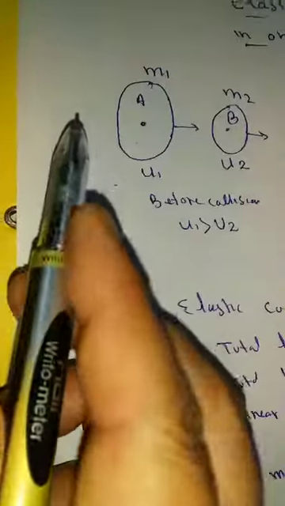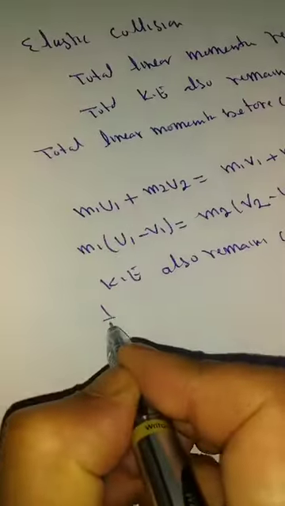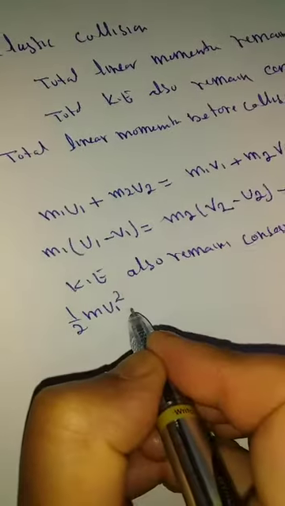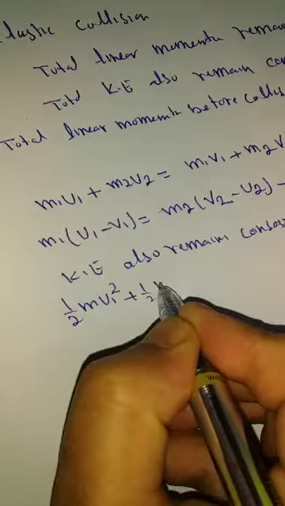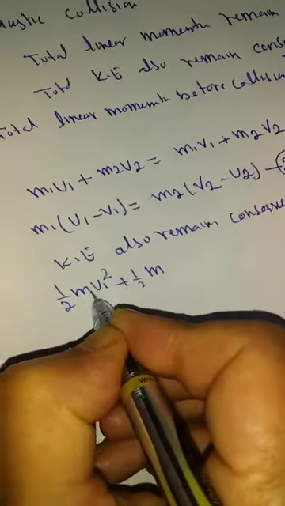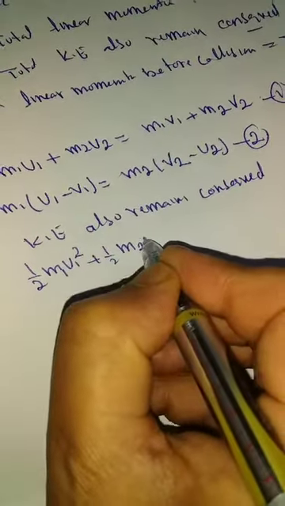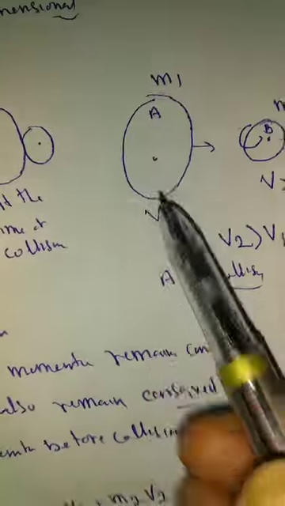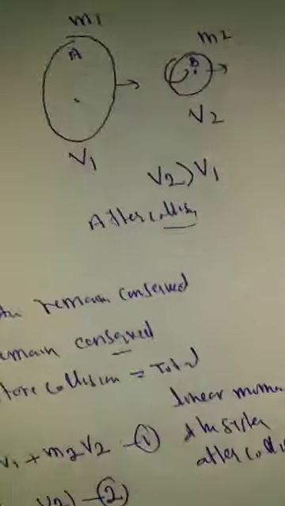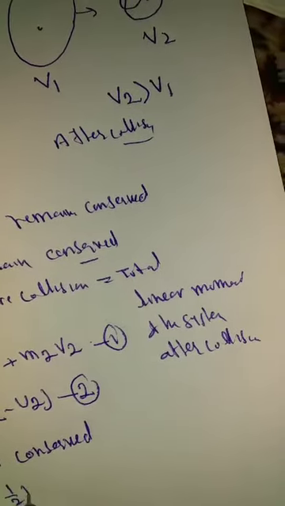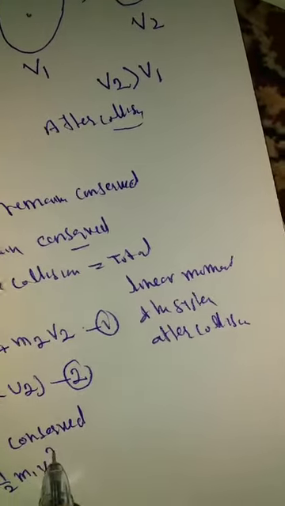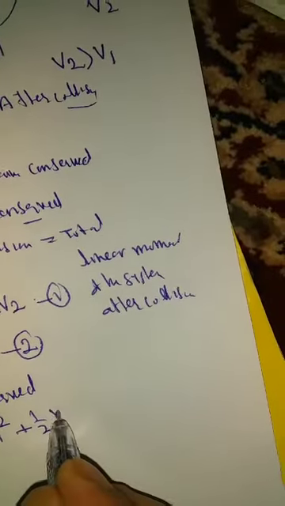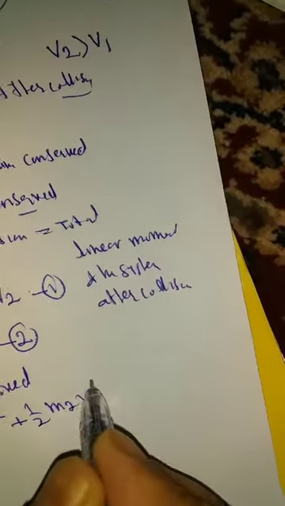What is the kinetic energy? One half m1 u1 whole square plus one half m2 u2 whole square is equal to one half m1 v1 whole square plus one half m2 v2 whole square.